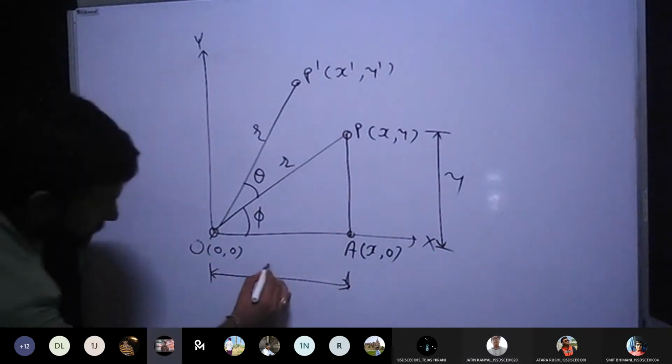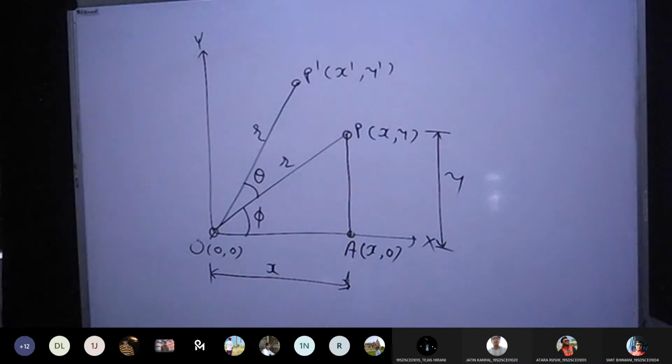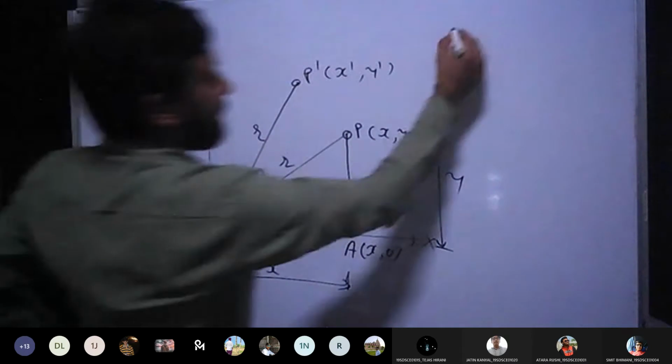X. Correct. The length of OA is x because the y values are the same. So let's take the difference in x, which is x minus 0. So it is x. So far, any doubt? No, sir. Okay, great. So now I'll take the right angle triangle and by using a few mathematical properties, I can derive something. So now if I consider the triangle PAO, let me just write here.